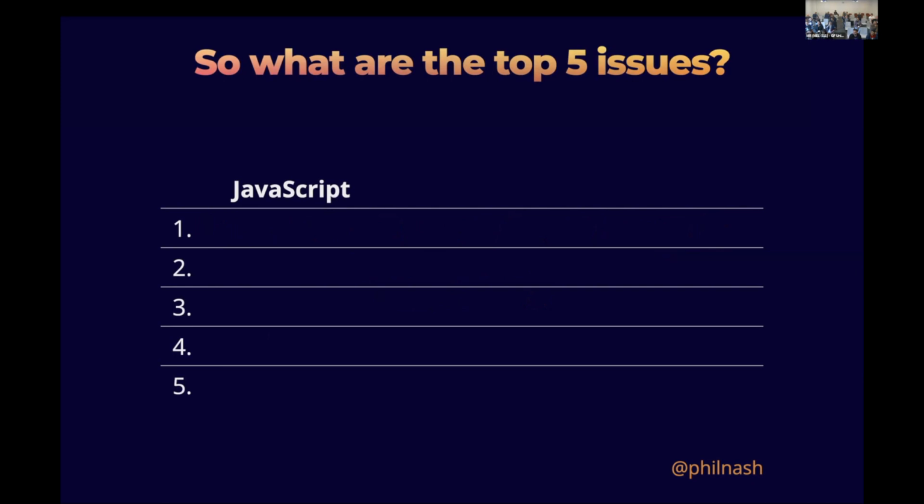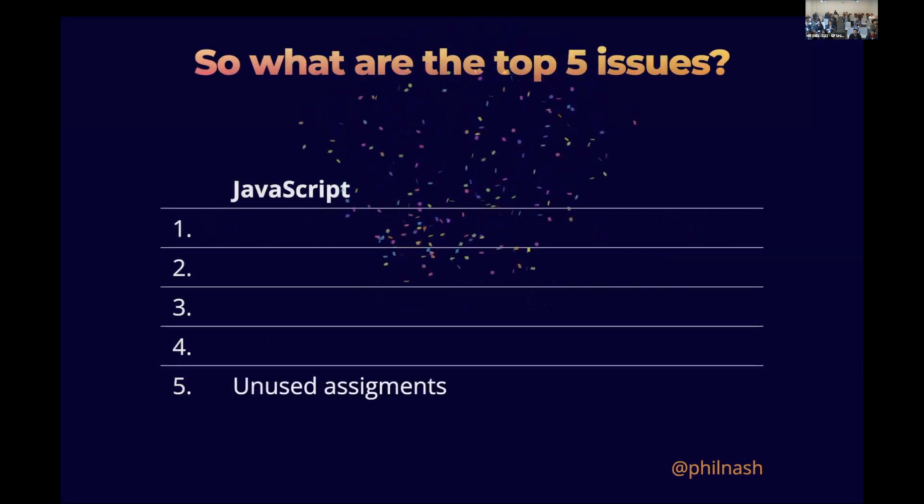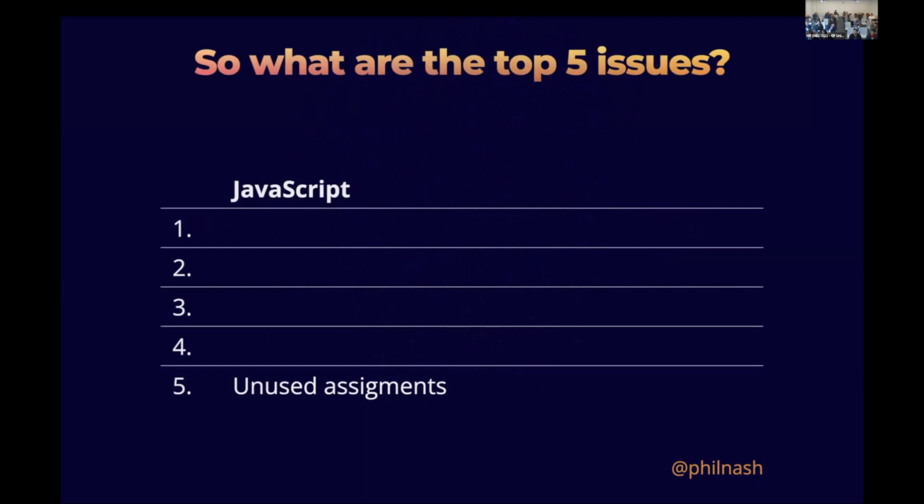Number 5, 5 issues in JavaScript projects that I found on Sonar Cloud was, not bad. So we're streaming this through Zoom. So now that's a Zoom lag on the confetti there. Unused assignments. It turns out there's quite a lot of code knocking around in people's applications where variables are assigned to something and then reassigned to something again later.